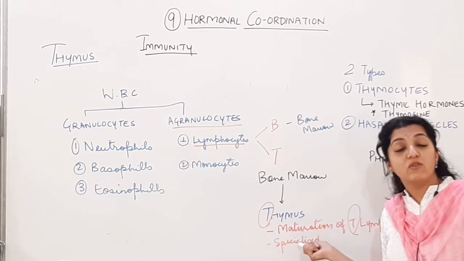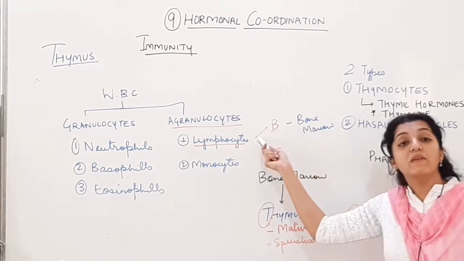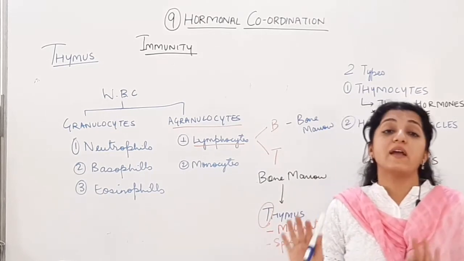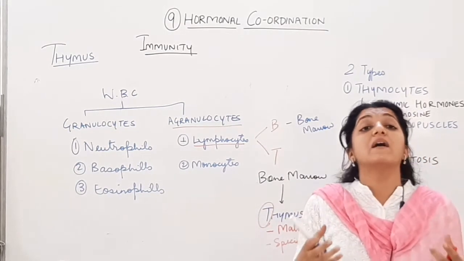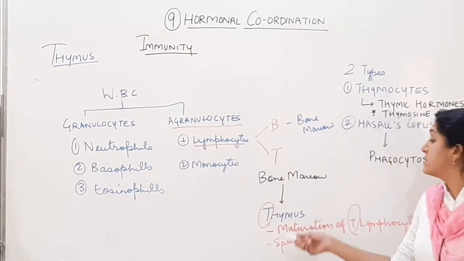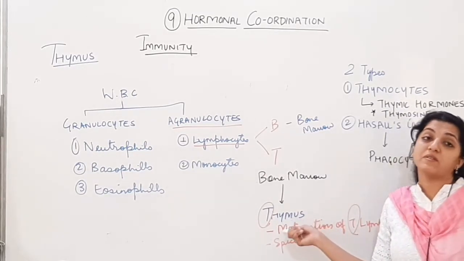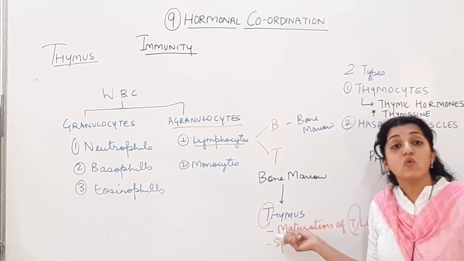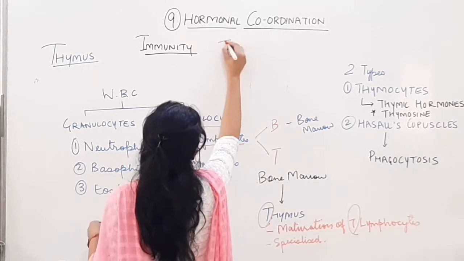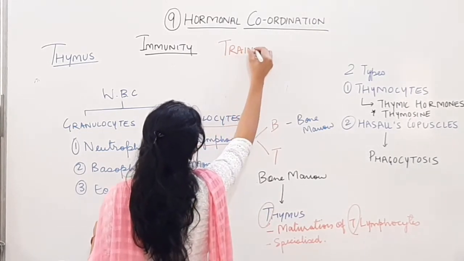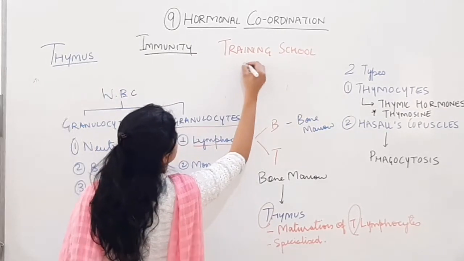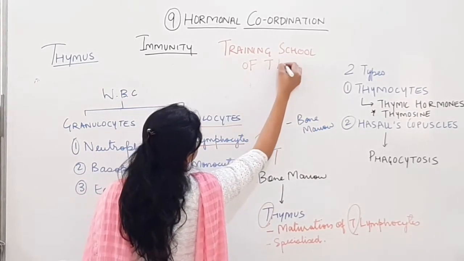T फॉर थाइमस, T फॉर T lymphocytes, B फॉर बोन मैरो, B फॉर B lymphocytes. B lymphocytes वहीं रेडी होके निकलेंगे, whereas T lymphocytes को फुल्ली मैच्योर होने में, अपना स्पेशलाइज्ड फंक्शन करने में जो मैच्योर करेगा, स्पेशलाइजेशन करेगा, that gland is thymus. So the thymus is also called the training school of T lymphocytes. Thymus is also called training school of T lymphocytes because it is going to train the T lymphocytes.